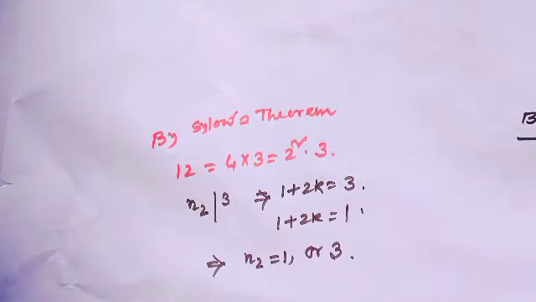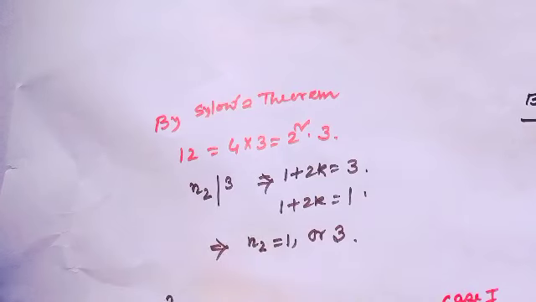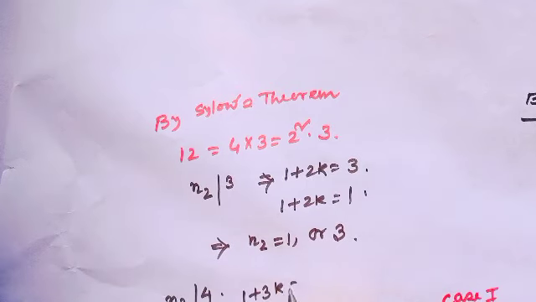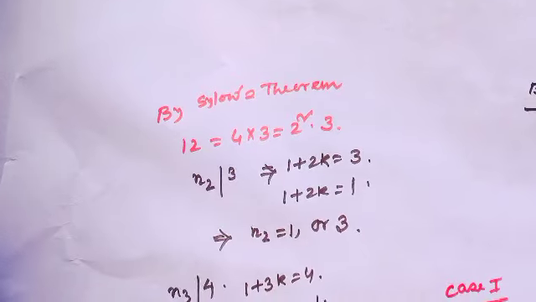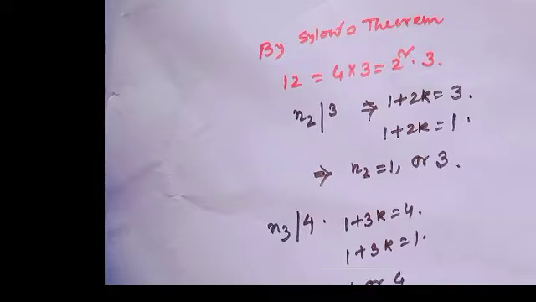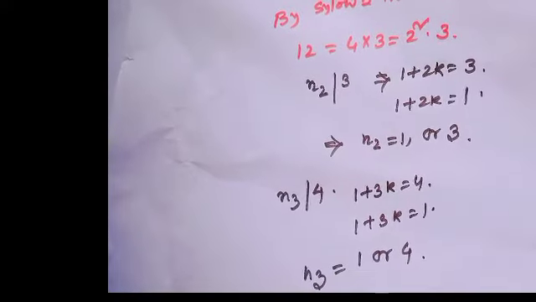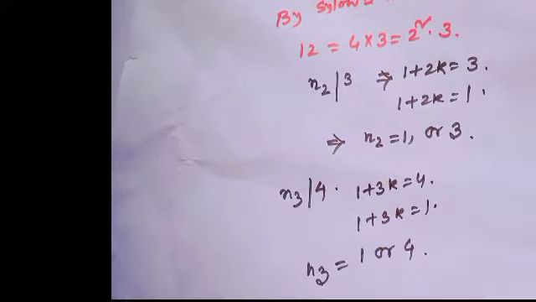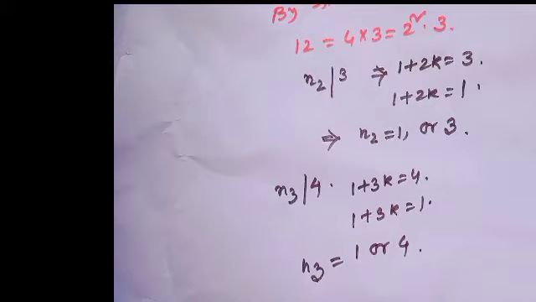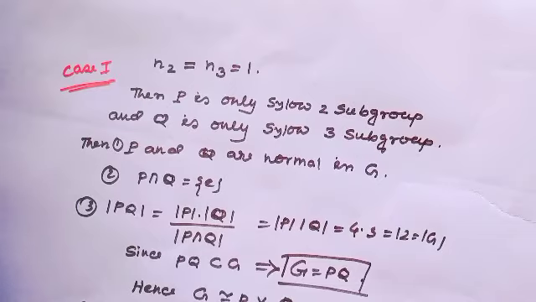And n3 should divide 4, so 1 plus 3k equals 4 or 1 plus 3k equals 1, which implies n3 equals either 1 or 4. That means the number of Sylow 2-subgroups is either 1 or 3 and the number of Sylow 3-subgroups is either 1 or 4.